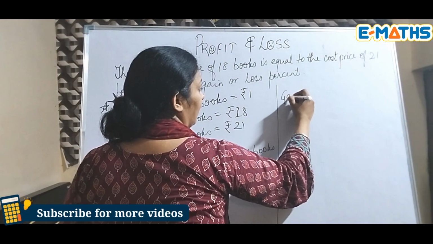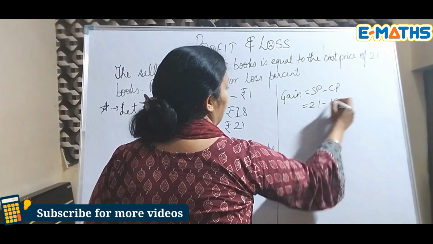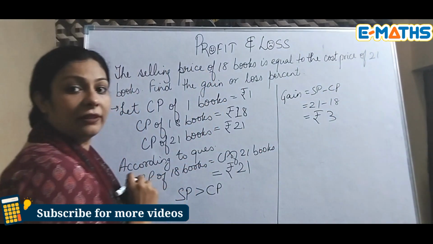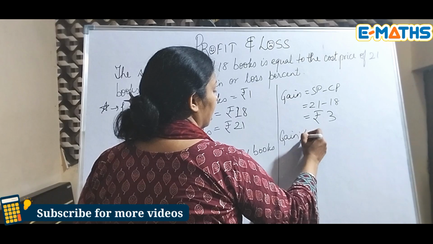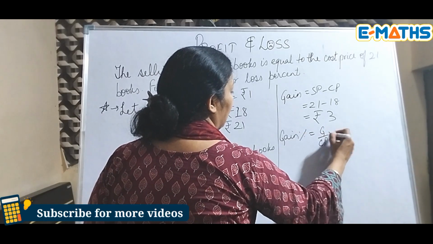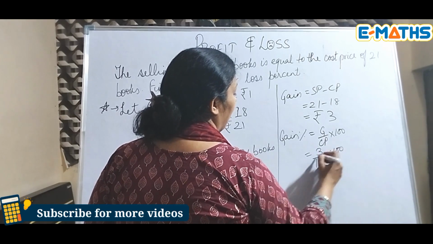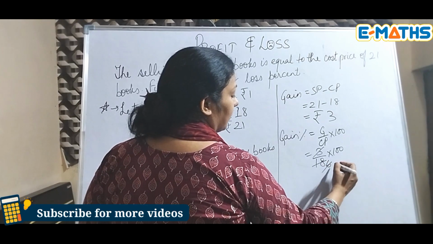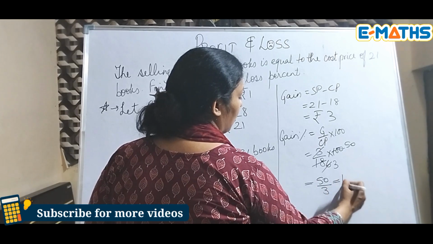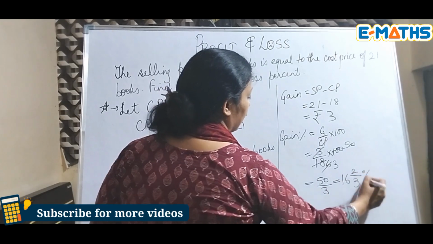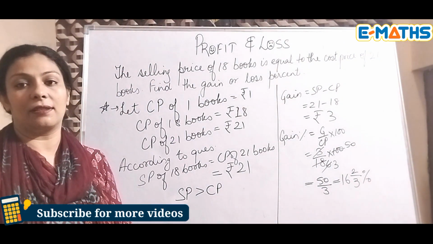So if you have to find the gain, we are simply going to do SP minus CP, that is 21 minus 18, which gives us rupees 3. When you have the gain, you can easily find the gain percent, which will be gain upon CP into 100. So gain is 3 and CP is 18 multiplied by 100. 3 ones are 3, 3 sixes are 18, 2 3s are 6 and 2 50s are 100. We have 50 upon 3, which equals 16 2 by 3%. So that's how we solve such questions.